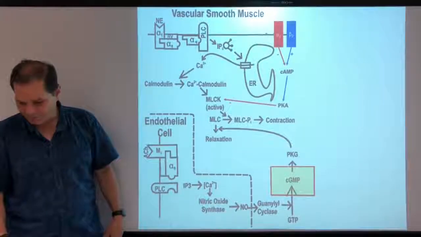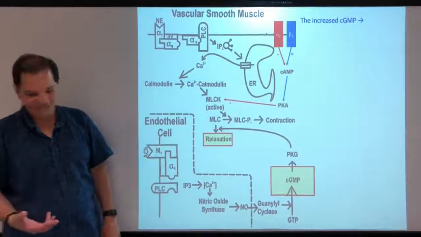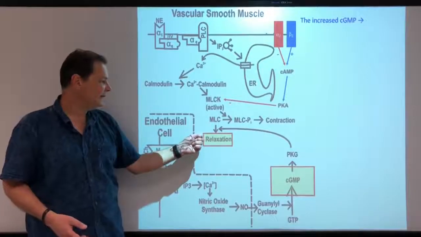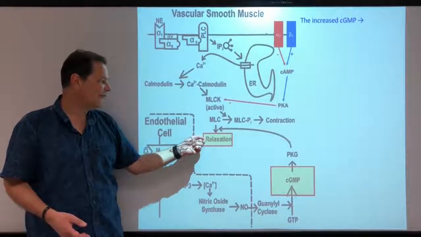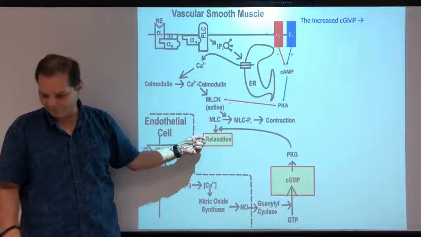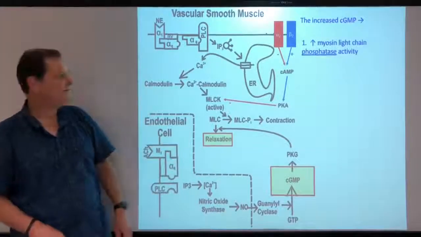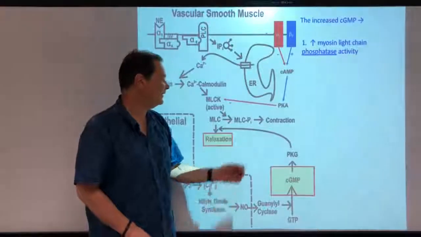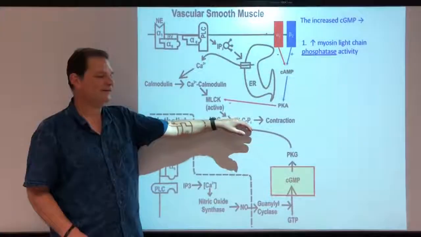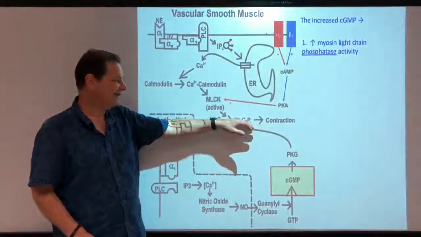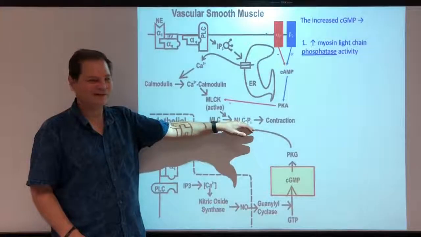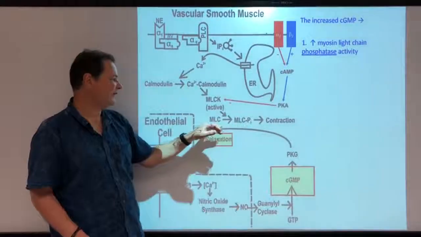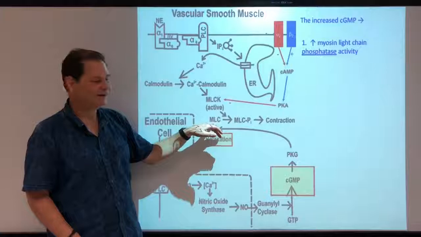Now, cyclic GMP does a number of different things that will ultimately end up relaxing vascular smooth muscle. First of all, you have an increase in myosin light chain phosphatase activity. Myosin light chain phosphatase, as you might guess, acts on phosphorylated myosin light chain, and it cuts that phosphate off and it generates myosin light chain.